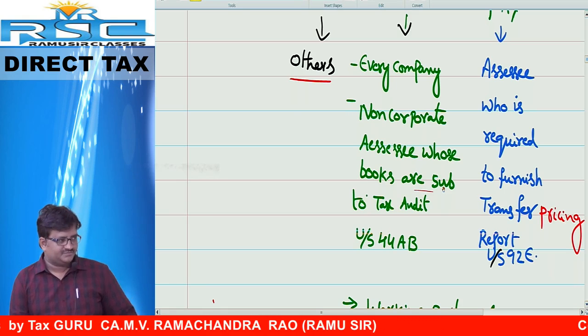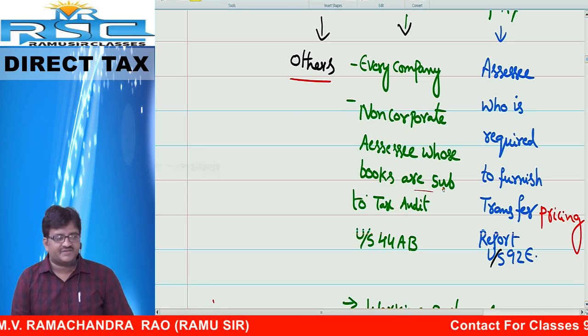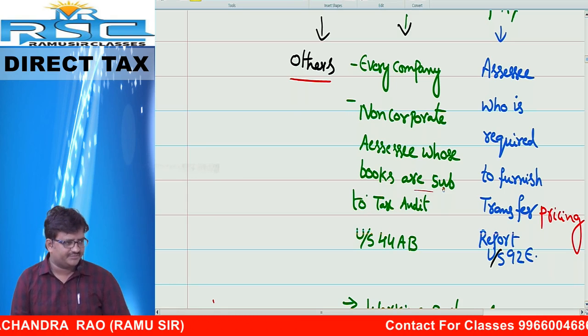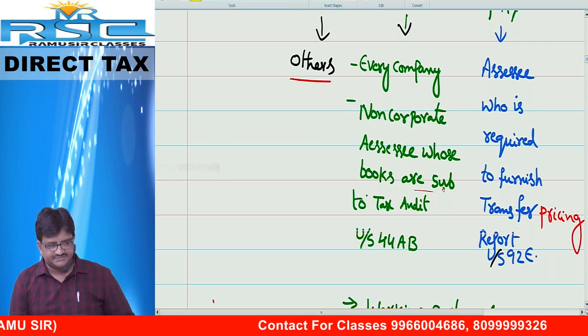Next, 30th September, very, very important. Small a, every company.